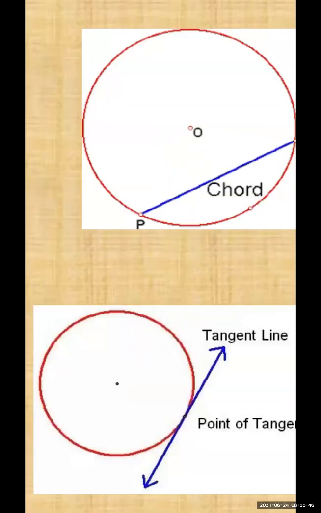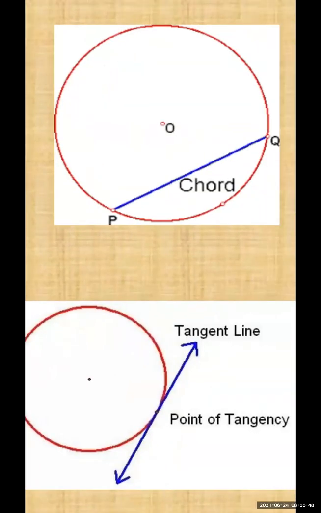See here, we can see that this line touches the circle at only one point. You can draw a tangent anywhere, wherever you want, but it should pass through only one point. It should not pass through more than one point.